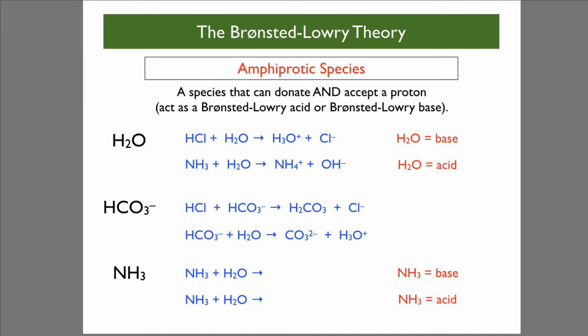HCO3 minus is accepting a proton from HCl, so it's acting as a base, but it's donating a proton to water in the second example, so it's acting as an acid. Okay, we've got here ammonia acting as both a base and an acid, so what do you think we're going to get? Well, if it's acting as a base, that means it's accepting a hydrogen, so it's going to become NH4+, and in the other case it's going to be donating a proton.